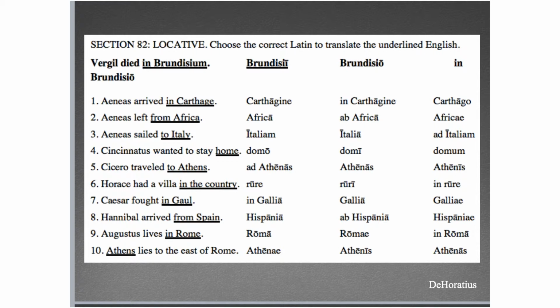So, number 10, all right, it's not a place expression, right? It's just the name of the city. So you just need your straight old nominative plural. Athens is a plural noun. All of these are plural. So Athenae is the correct answer. But again, you're only dealing with these questions if you're dealing with a place expression. Number 10 does not deal with a place expression.